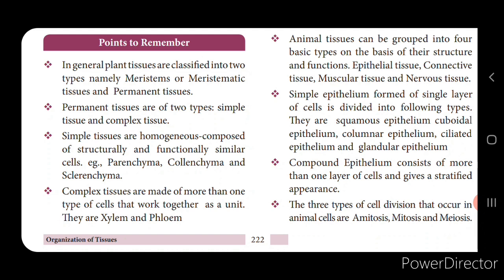Now from this chapter you will be writing the difference between xylem and phloem, meristematic tissues and permanent tissues, and the difference between mitosis and meiosis in your classwork, and submit the classwork in the school office.